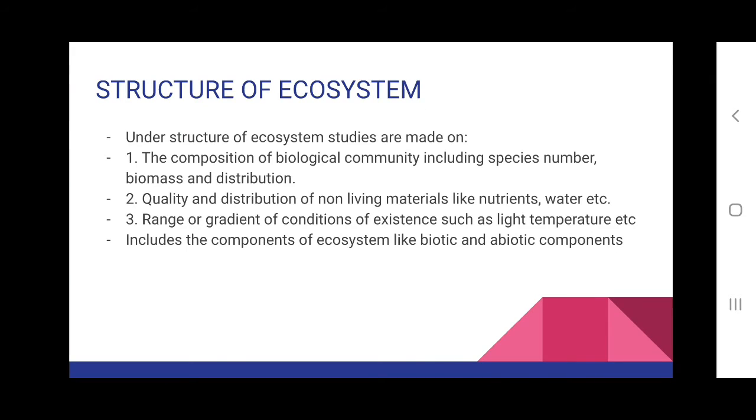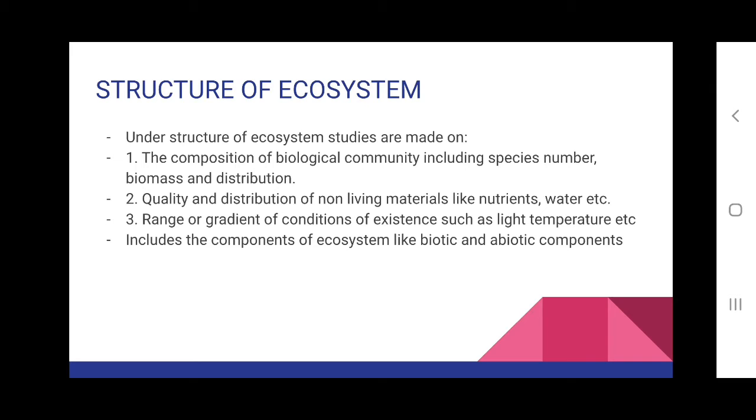Now, the structure of ecosystem includes the components of ecosystem like biotic and abiotic components. Under structure of ecosystem, we will be studying the composition of the biological community, including species number, biomass and distribution.